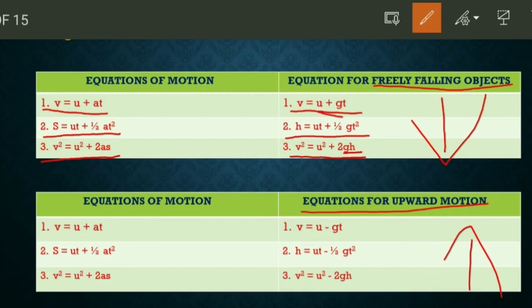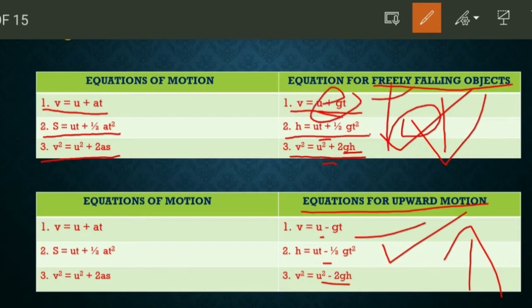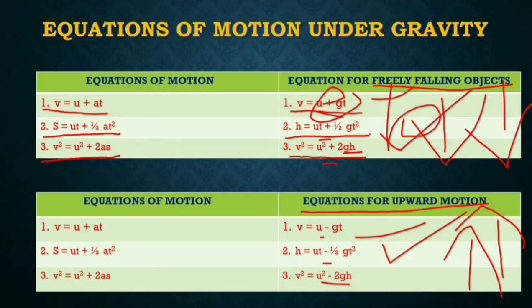Here in the three equations there are plus signs, and here minus signs. The rest is the same; the only difference is plus and minus, because in one the object goes upward and in the other it goes downward. So let's move ahead.